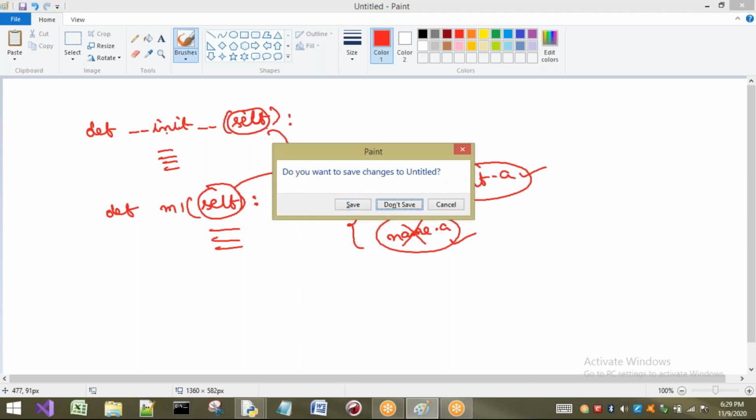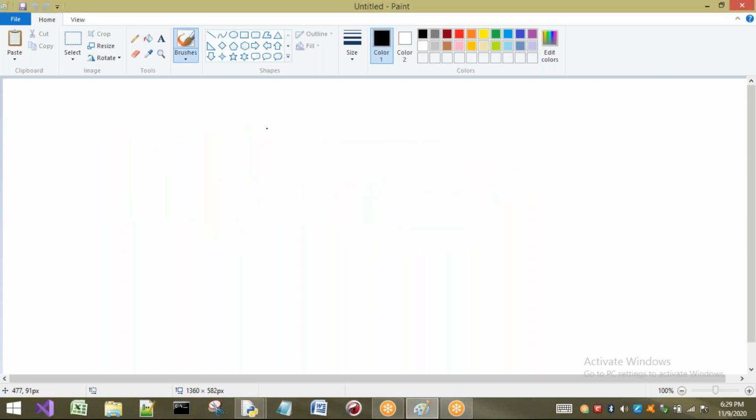Now, where are we using this self? We are using self inside a constructor. You can understand self clearly if you understand the concept of a constructor. In the name, what does it say? Constructor. That means it is going to construct. Those who construct are called constructors.